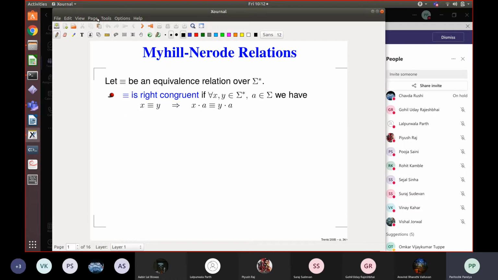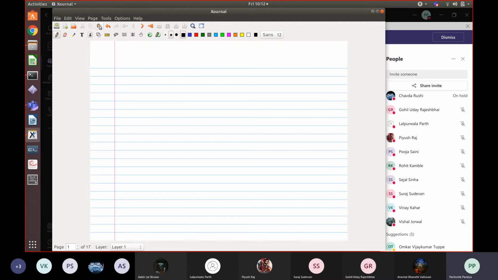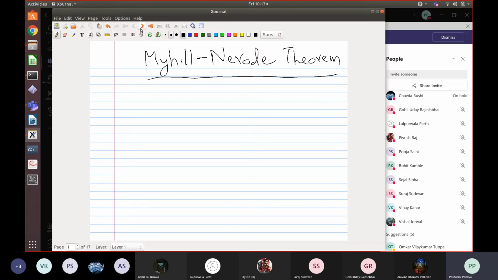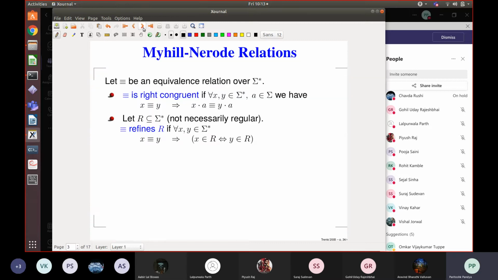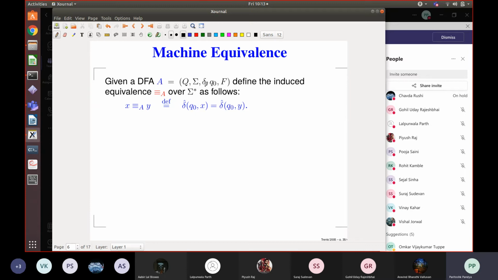Okay, so the method that we are going to use is based on a theorem called the Myhill-Nerode theorem. Nerode is Anil Nerode, a very famous formal language theory person. So that is the topic that we are trying to do now. It's a little bit abstract, but fun. The slides are not in the order in which I want to present this, so I want to present to you some ideas.